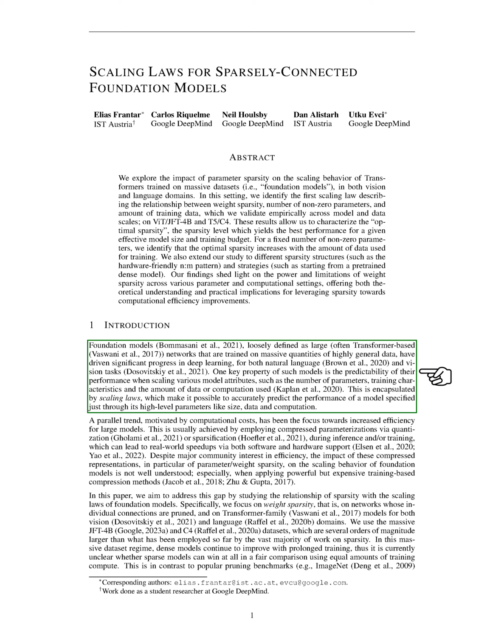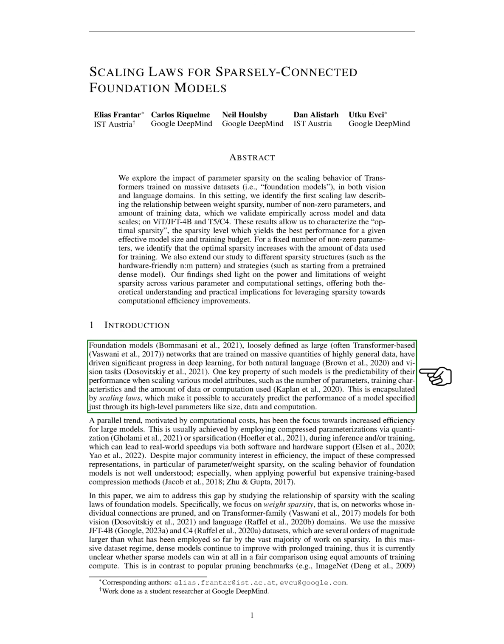Section 1 Introduction. We're going to talk about foundation models, which are large networks, often based on transformers, that are trained on a vast amount of diverse data. These models have been instrumental in advancing deep learning, particularly in natural language and vision tasks. One of the key features of these models is that their performance can be predicted when we scale different aspects